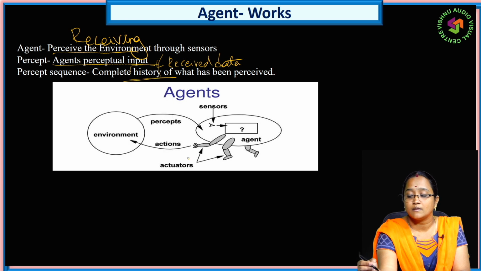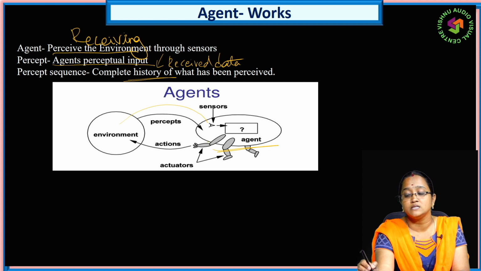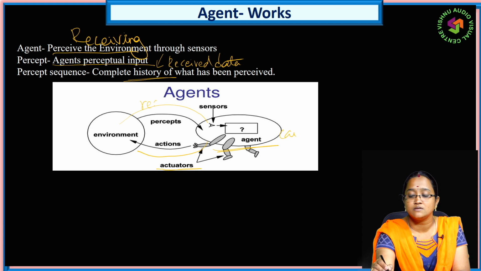This is an agent. This agent is going to receive the information. After receiving the information, it will perform the action through the actuators. The car receives the information, then sees a speed breaker and applies the brake.